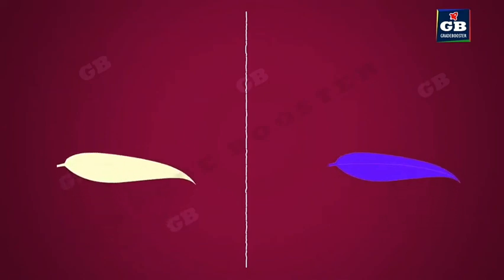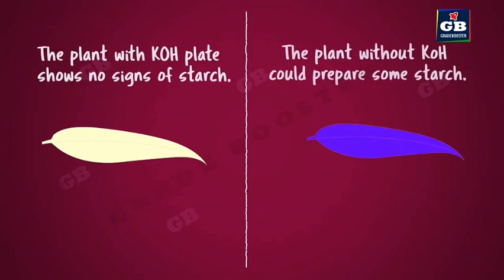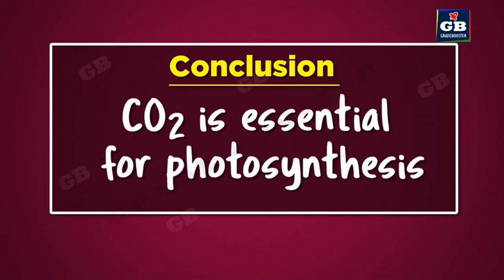No. The plant with the KOH shows no signs of starch, and the plant without KOH could prepare some starch. By this experiment, we can conclude that CO2 is essential for photosynthesis.